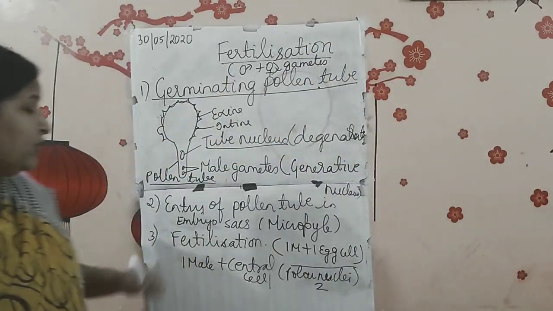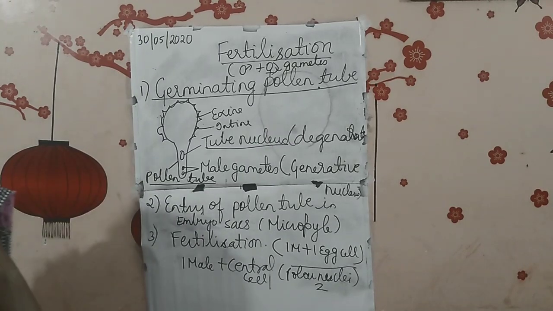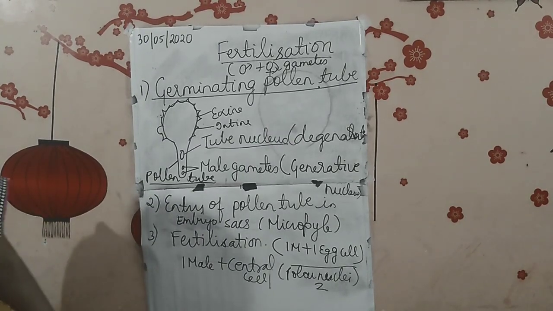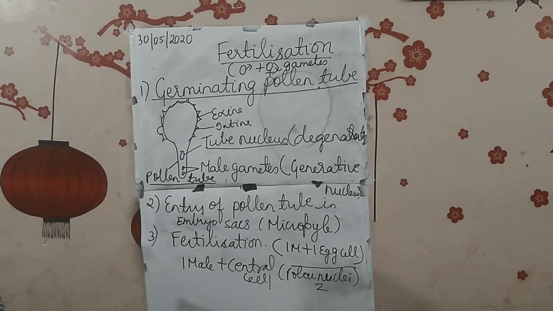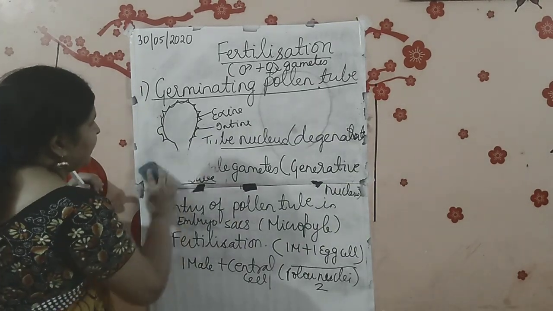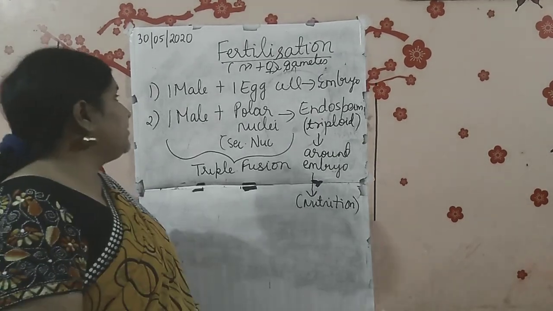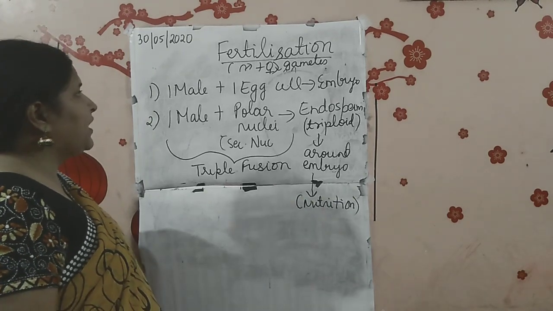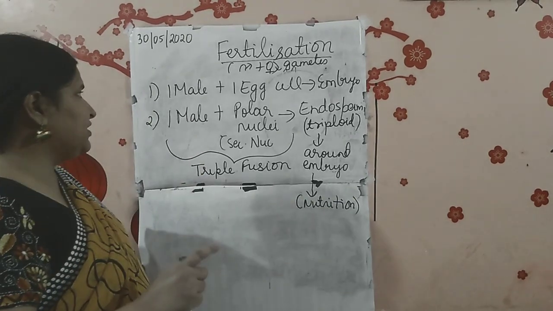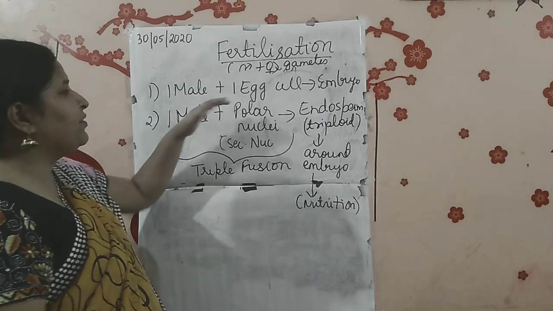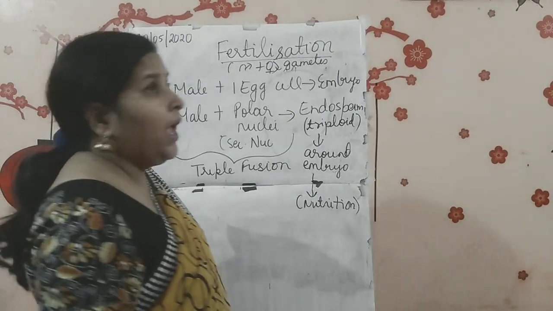Fine. Now this is all about fertilization. After this, what is happening? After this fertilization, what is happening? The next step is, as I was telling you, that two fertilizations have taken place. One male gamete fuses with the egg cell to form the embryo.